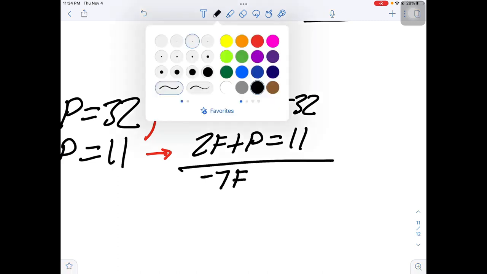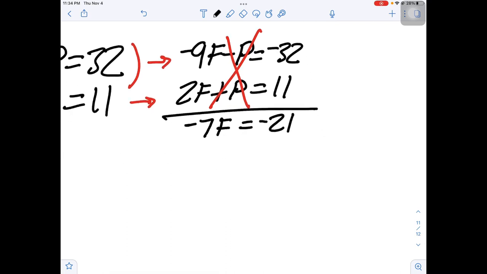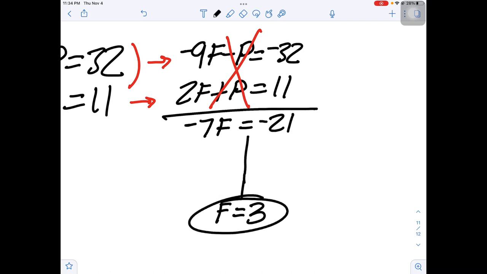I forgot that these canceled, so no more p. And -32 plus 11 is -21. -7 times what is -21? Well, the answer is f is 3, right?